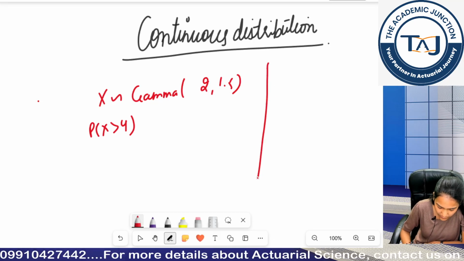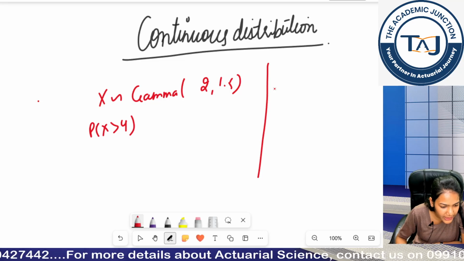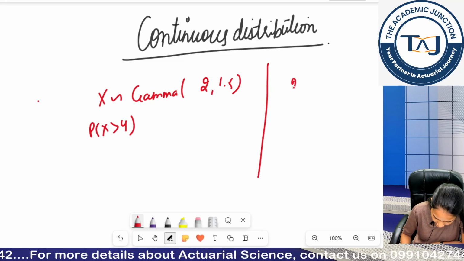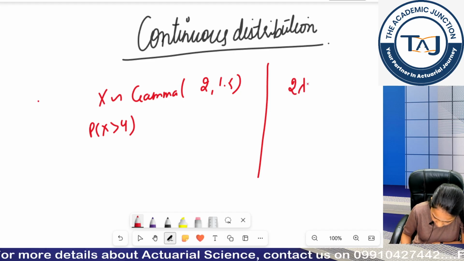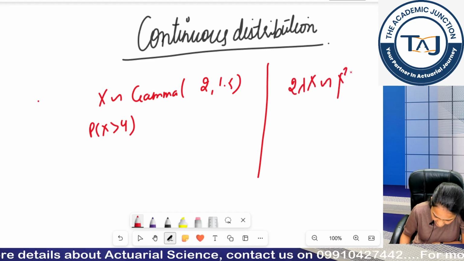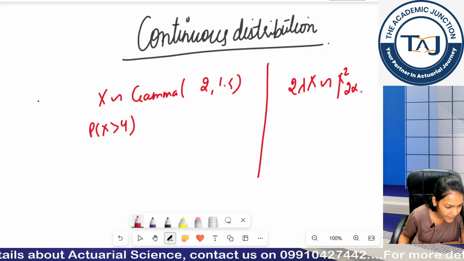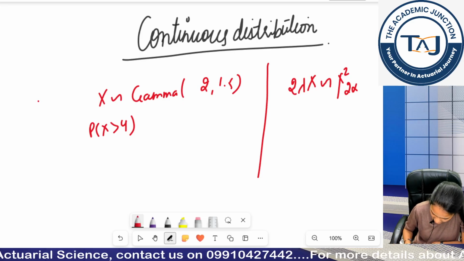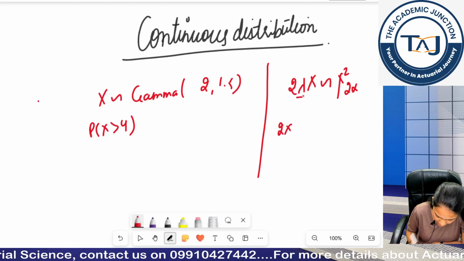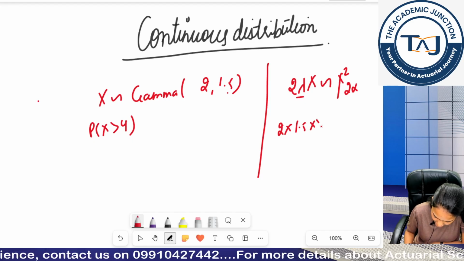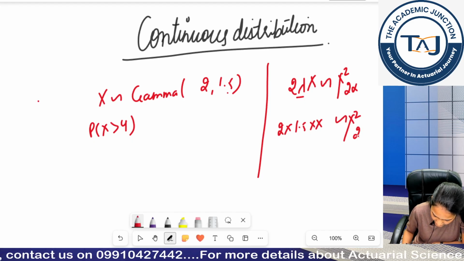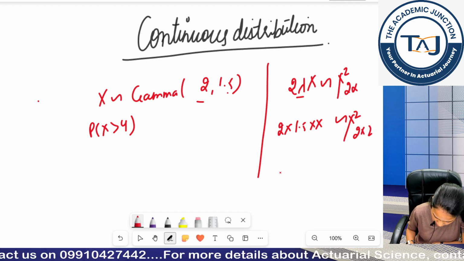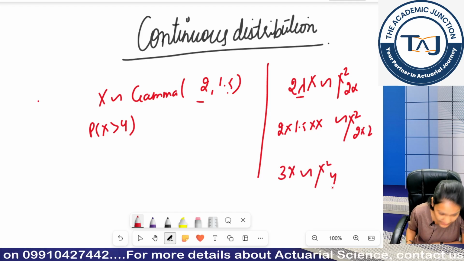So what did I tell you the relationship between the gamma distribution and the chi-square distribution was? 2 lambda x follows chi-square 2 alpha. Now alpha is 2, my lambda is 1.5 and my x is x. So 2 lambda x, which is 3x, must follow chi-square with 2 times alpha, which is 4. So 3x must follow chi-square 4.